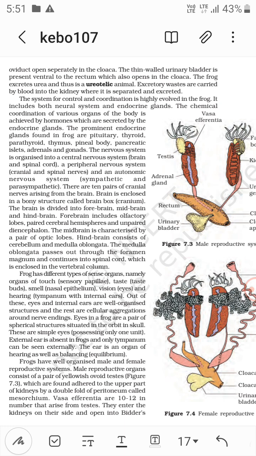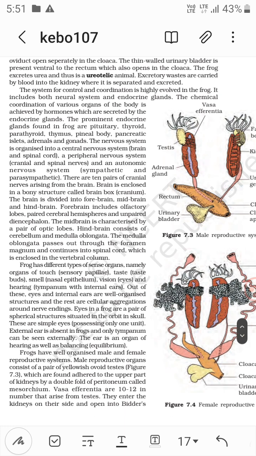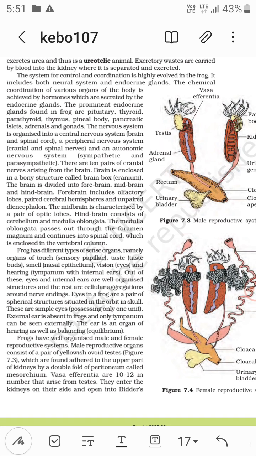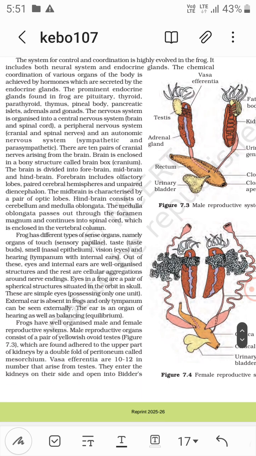The forebrain includes olfactory lobes, paired cerebral hemispheres, and an unpaired diencephalon. The midbrain is characterized by a pair of optic lobes. The hindbrain consists of cerebellum and medulla oblongata. The medulla oblongata passes out through the foramen magnum and continues into the spinal cord, which is enclosed in the vertebral column.